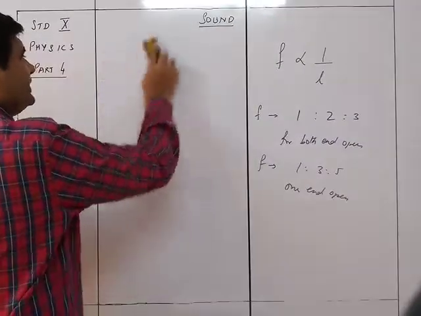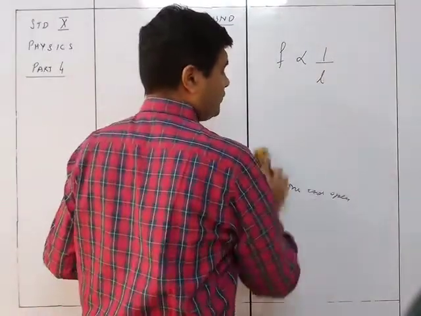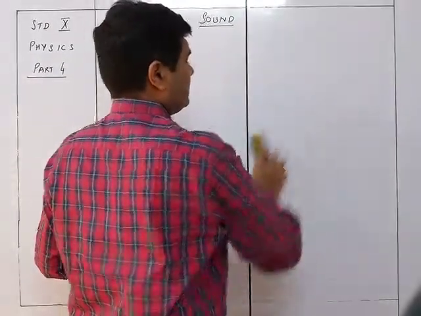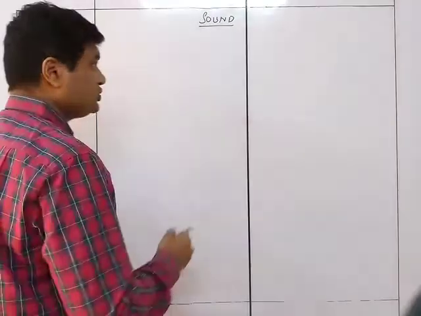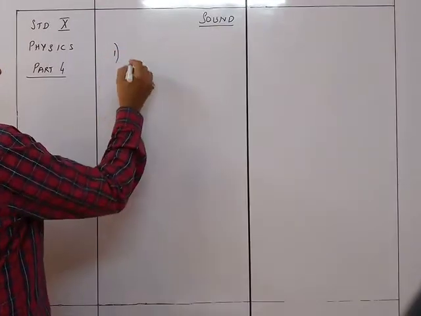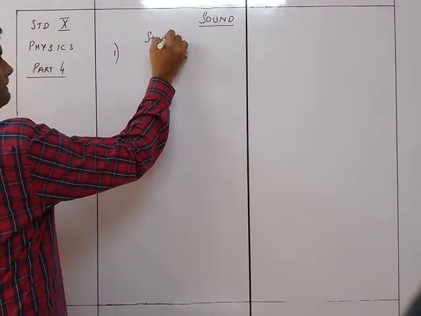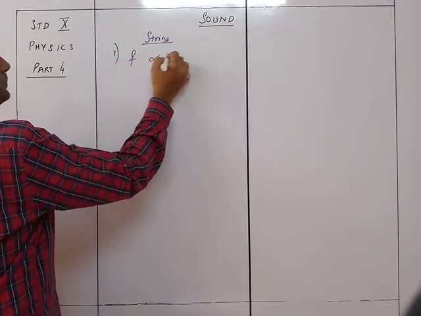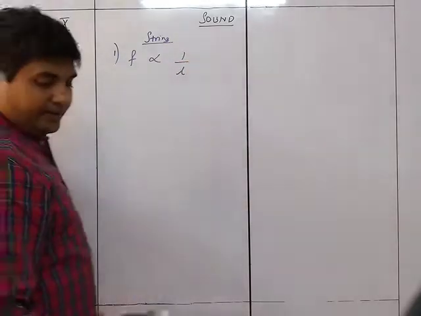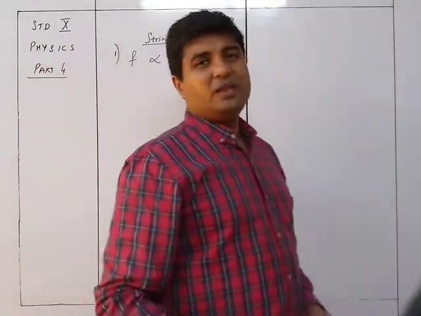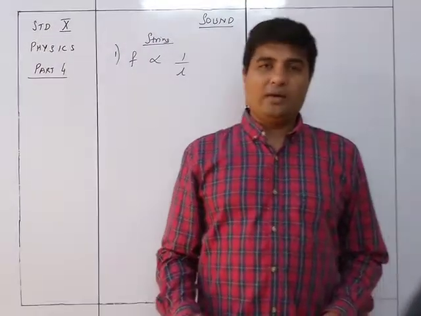So this was in case of wind instruments. Now in case of string instruments, the first one, in a string, frequency is proportional to 1/L. Yeah, definitely dependent on the length of the wire.